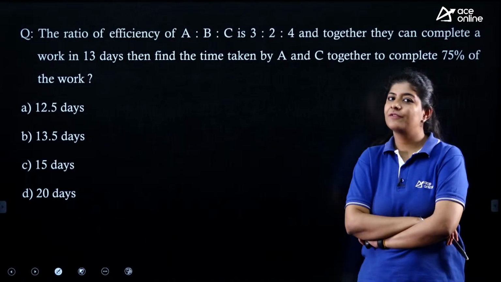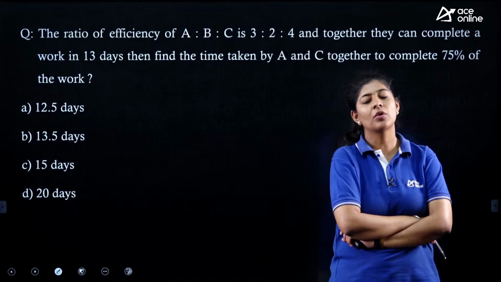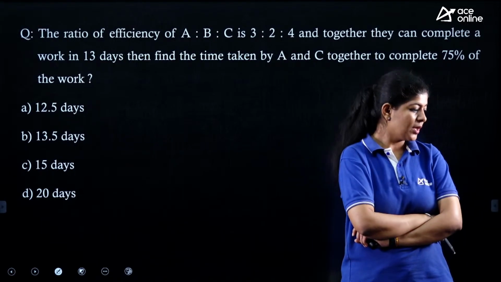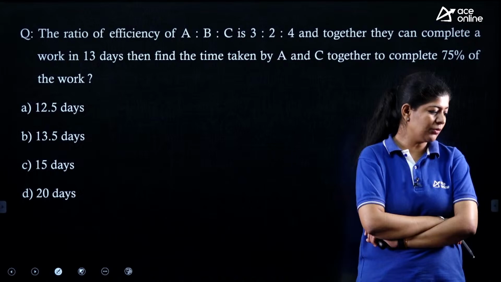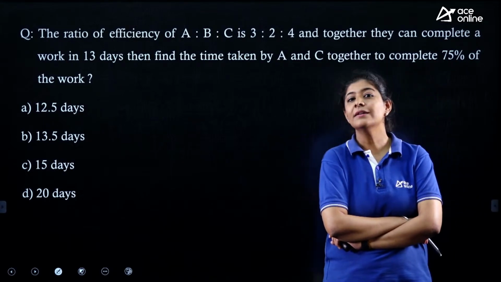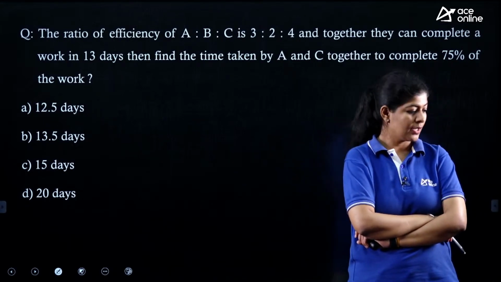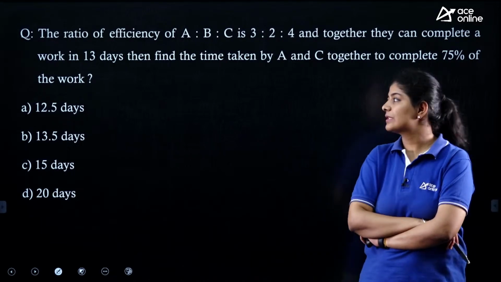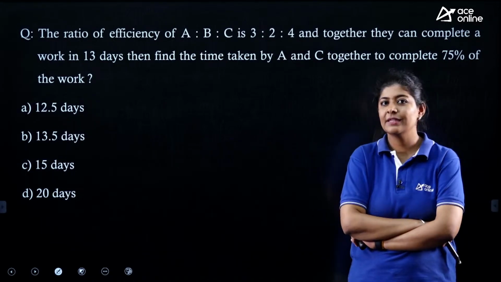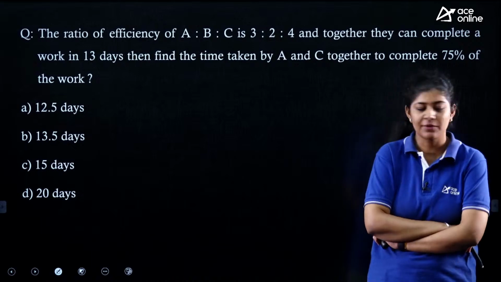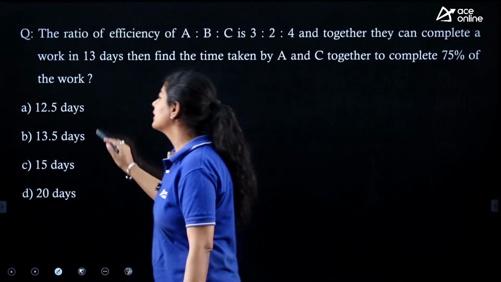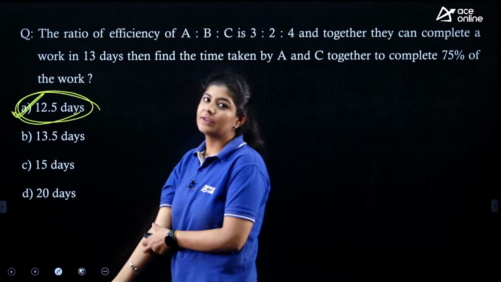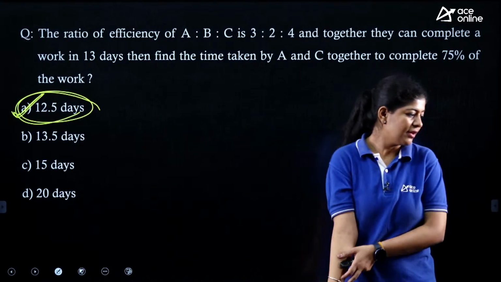You are having the efficiency ratio, right? From the efficiency ratio, you can easily write down the time ratio. Once you find the time ratio, you can easily get the total work. Once you get the total work, you just need to take A and C's efficiency and you can easily get the answer. The correct answer over here is option number A.